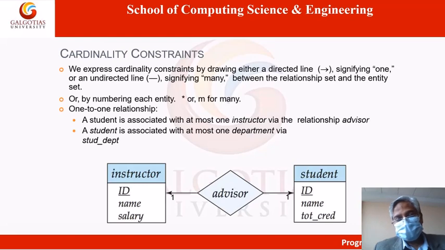For example, the DBMS subject has 3 credits, and if you are studying 5 subjects like DBMS, then you will have 5 times 3, that is 15 credits for one semester.